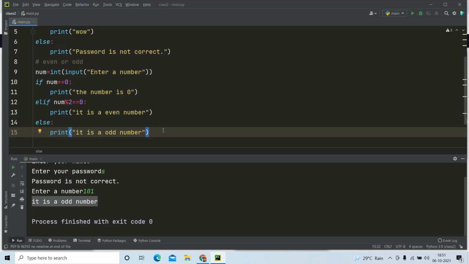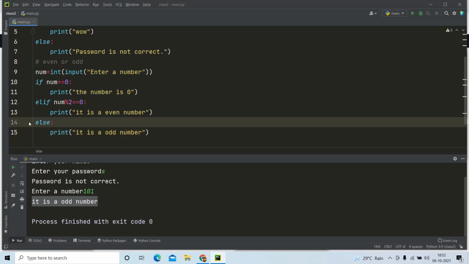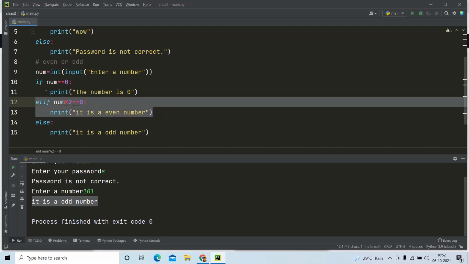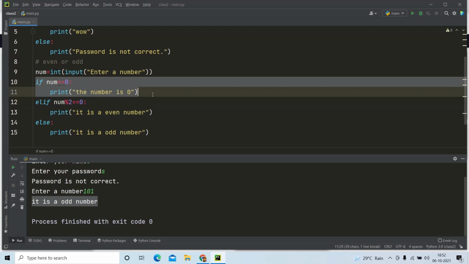Yeah, so this is a brief about the elif conditional branching. I guess you understood it in an easy manner. And to be more precise, I can say else is not a compulsory thing. Even without else, the code works in a good manner. And even without elif also, the code works in a good manner. The only compulsory thing is the if statement that you write only if you have any conditions to be checked. To be very simple, this is all about conditional branching, and this is the basics of artificial intelligence.